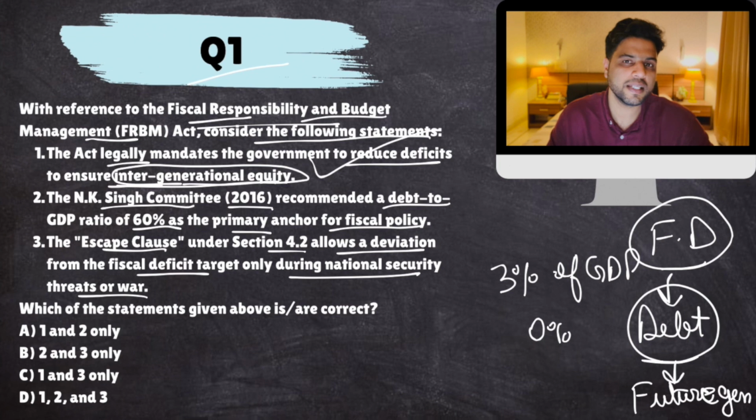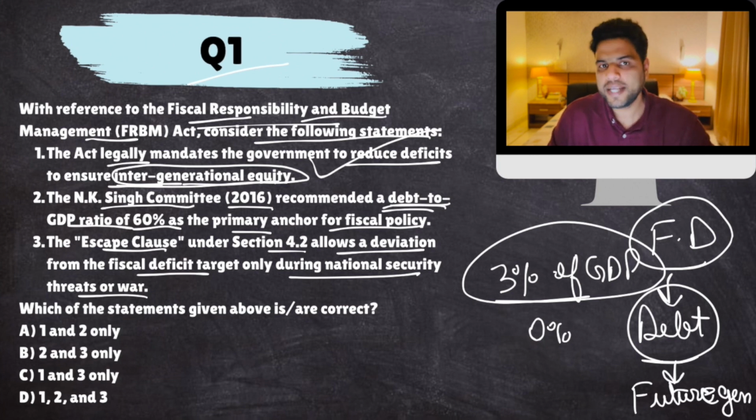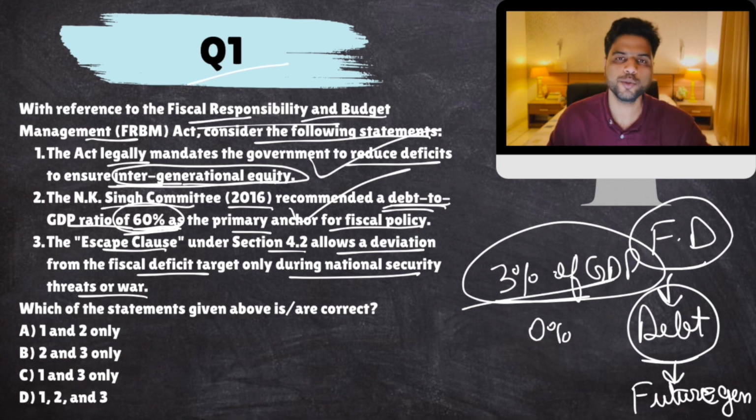This committee advised that instead of targeting fiscal deficit, your primary target should be debt to GDP ratio, which should be 60% of GDP. I mean, debt to GDP ratio on center as well as state government should be less than 60%. That was the advice given by NK Singh Committee. This is also correct.